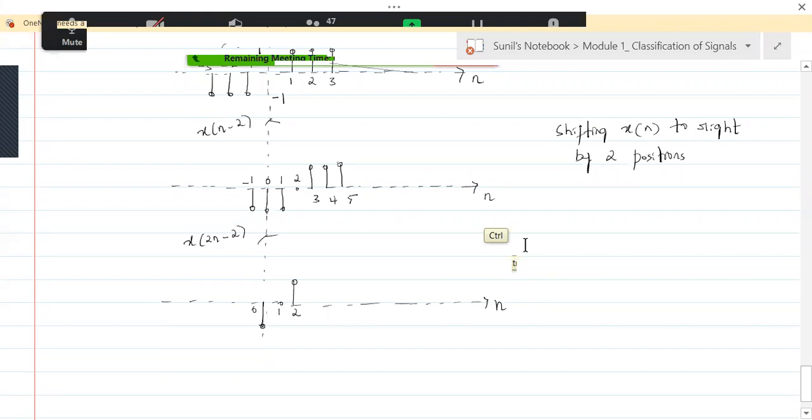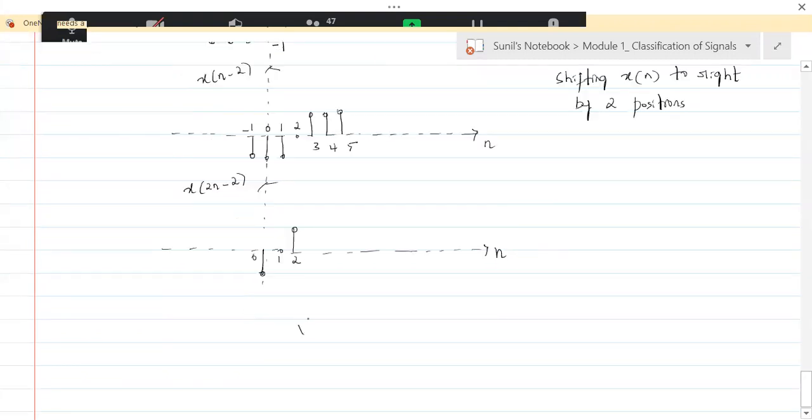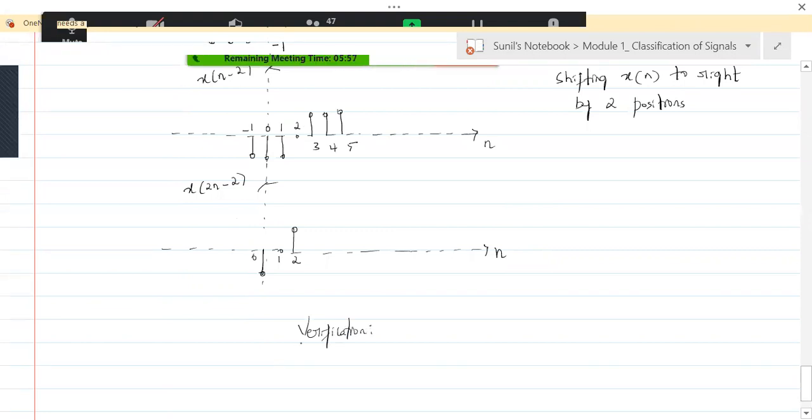Now let's verify. Fine. So what is that verification? So whatever we did with continuous time should be done with discrete time also. That means first is y of 0 should be equal to x of b. Okay, and this is your y of n, mind you. And the second condition is y of minus b by a should be equal to x of 0. So these two conditions we should check for.